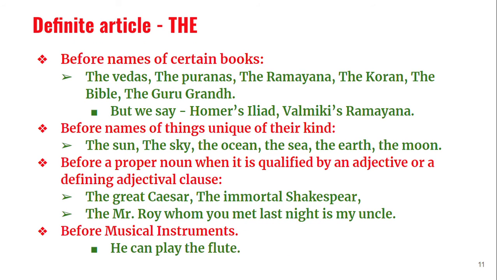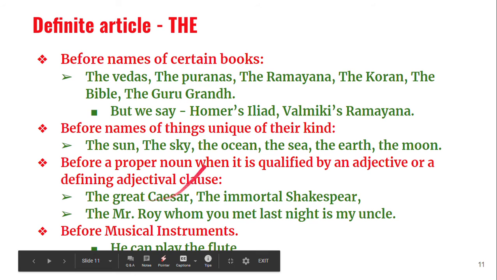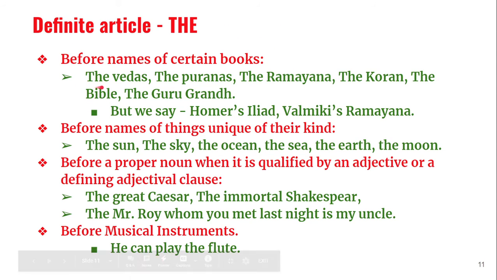Then, before names of certain books, particularly religious books, very famous books, we say the Vedas, the Puranas, the Ramayana, the Quran, the Bible, the Guru Granth Sahib, such holy books. Before the holy books, we have to use the, not before all books. Suppose an English textbook has some name given, we cannot say the, something like that.